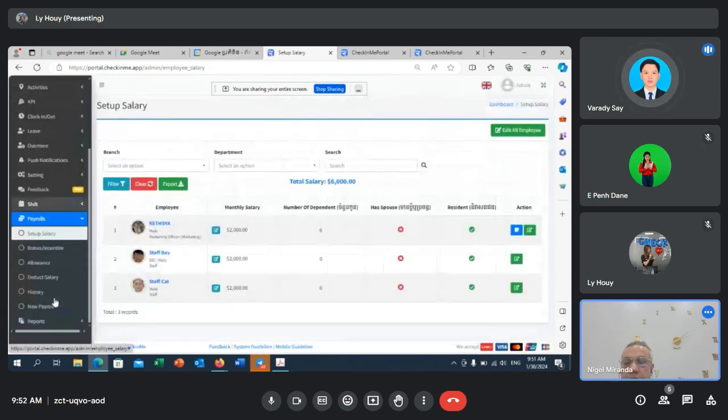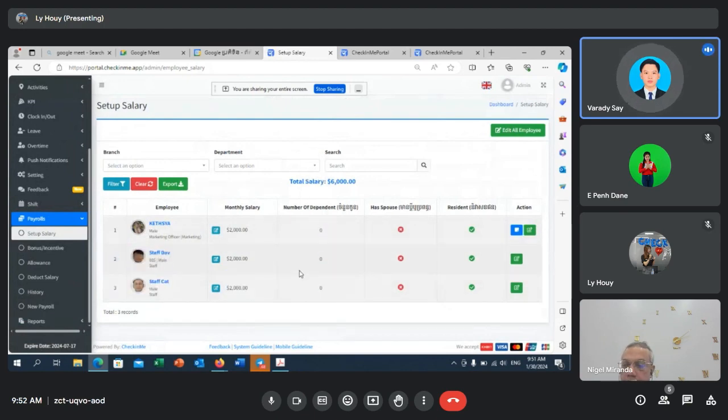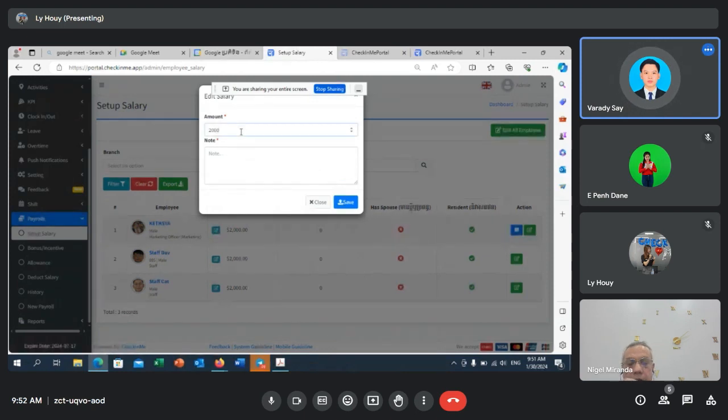So for payroll, like I mentioned earlier, you can set up your employee's monthly salary right here. If you got another employee, you can set up their salary. After that, if they get an increase in their salary, you can edit it right here, where you can set an amount like 2,500. Is this in Khmer Riel or dollars?